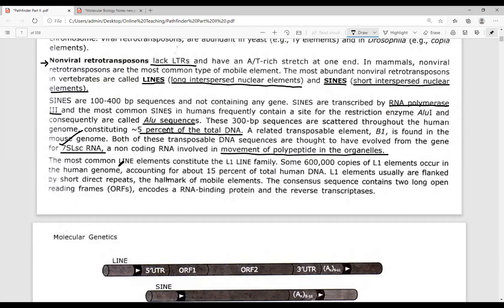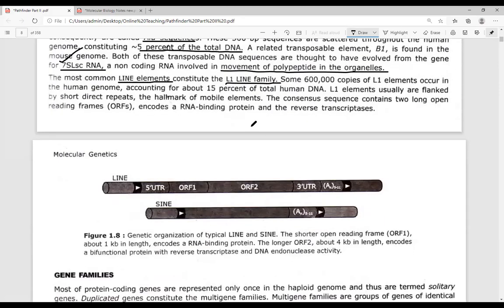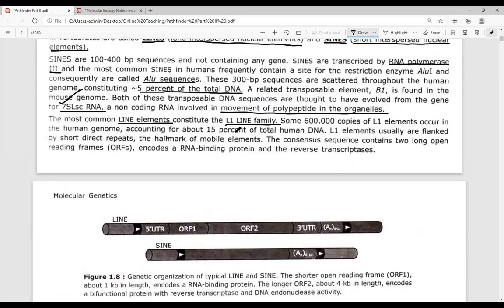Another type of element which is present is referred to as the line element, which is called the L1 line family of transposable elements. Now you look at the L1 line family of transposable elements. These transposable elements contain open reading frames, and these open reading frames are synonymous to the three genes which are present in the case of retrovirus, and those genes are GAG, POL, and ENV.